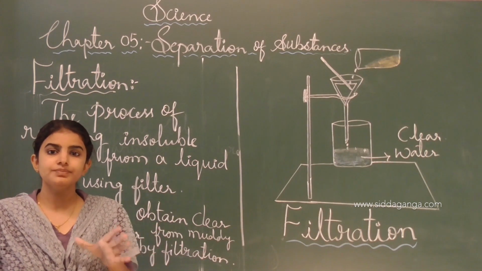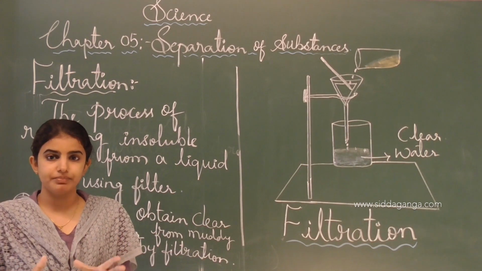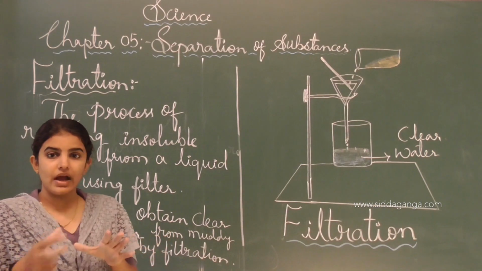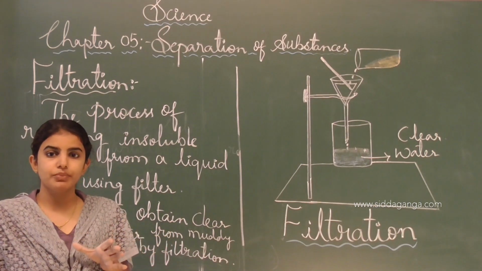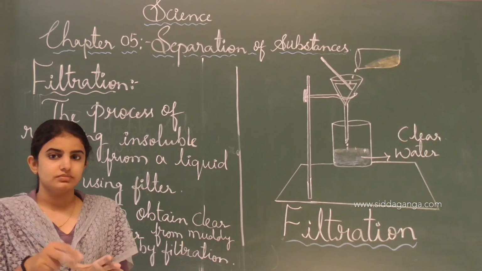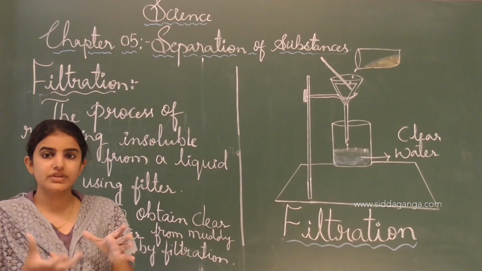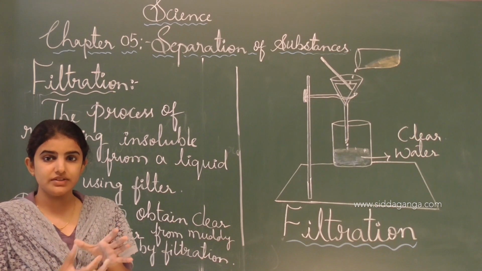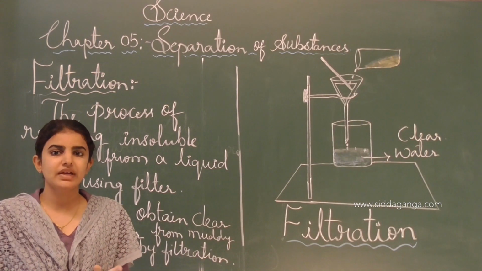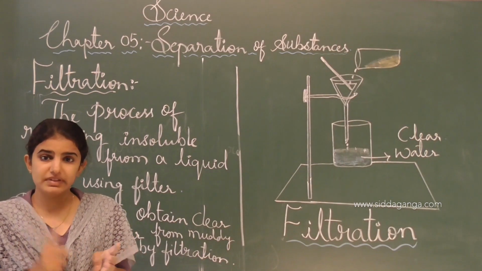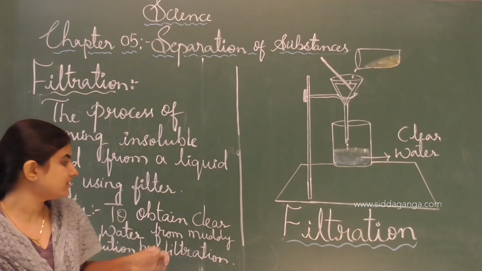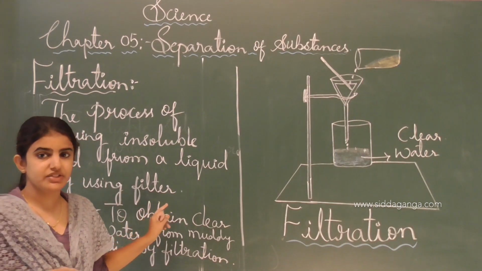For example, if you put this muslin cloth into a vessel and pour impure water through it, the impurities will settle on the cloth and the remaining clear water will be present in the beaker or any container. Like that, muslin cloth and filter paper act as filtering agents.